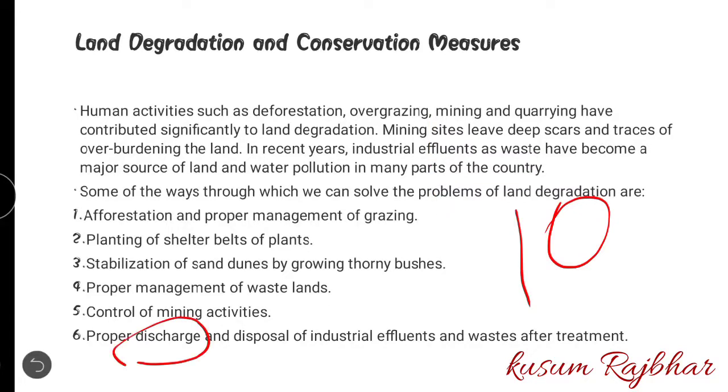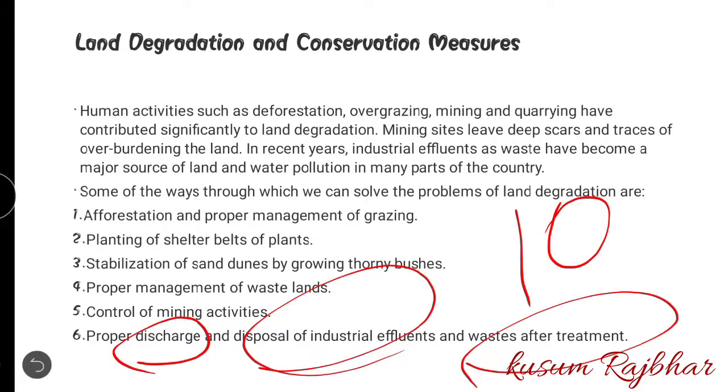Proper discharge and disposal of industrial effluents and waste after treatment. If a chemical industry or a pulp industry is there, they should discharge their effluents or waste in the water only after proper treatment. Generally the big industries discharge their waste in the water bodies and directly leave it without any treatment, and it affects marine life resources on a very large scale.